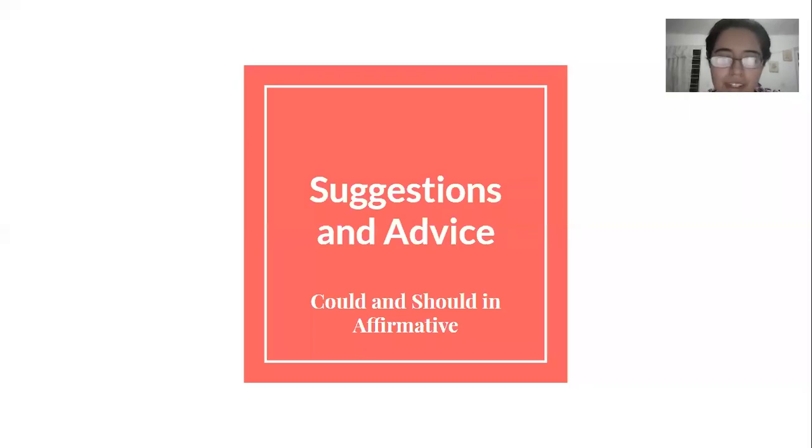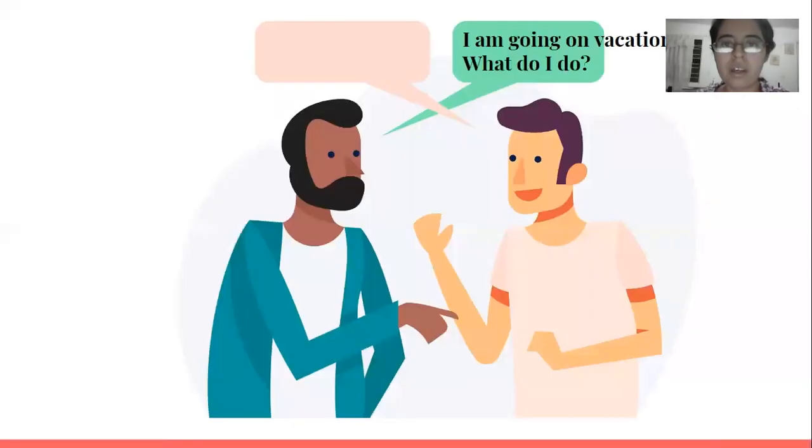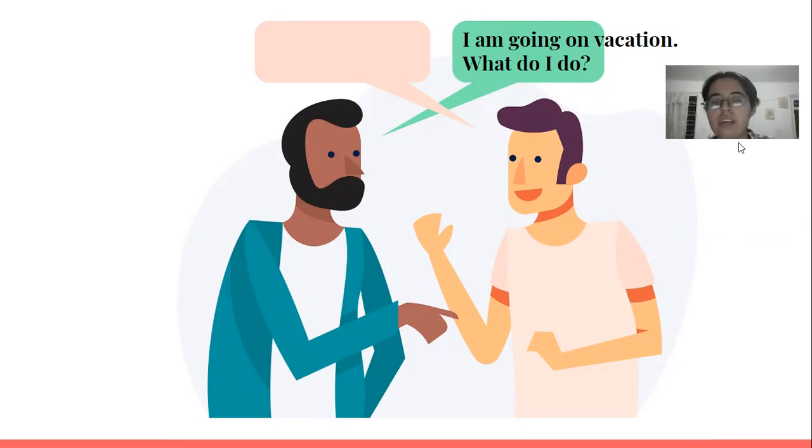Hello. This video is going to be about suggestions and advice, and it's about could and should in affirmative form. So here we have two men, and they're talking about going on vacation. Here it says, I am going on vacation. What should I do? So this man asks, I am going on vacation, what should I do? And then we're going to see the answers that this man gives him.